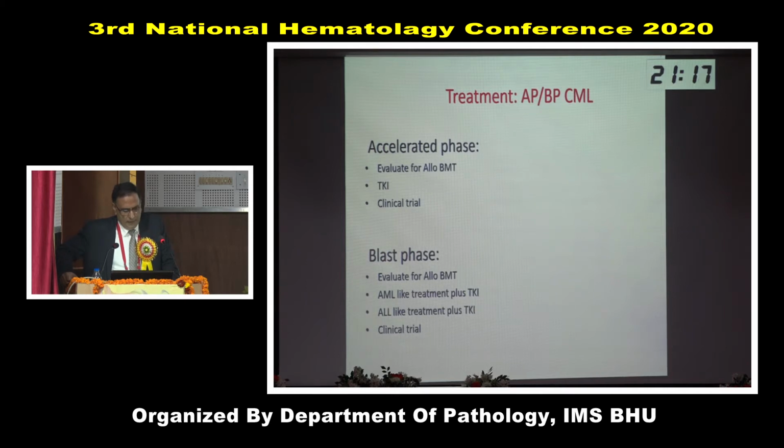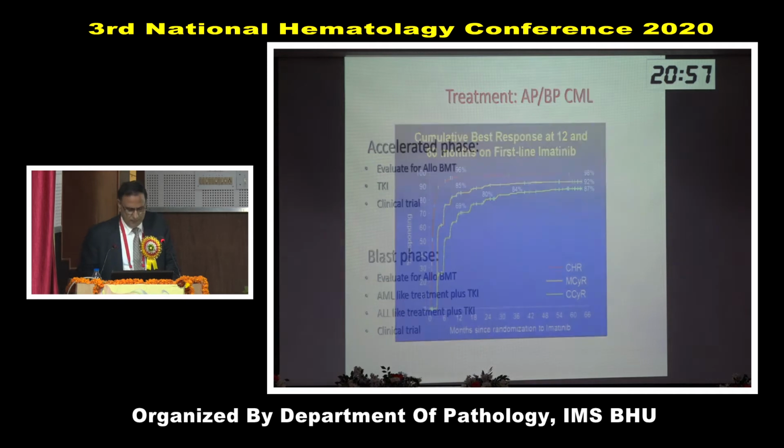Blast phase is very depressing to treat, but you must try for the possibility of bone marrow transplantation. If the patient has myeloid conversion, you give TKI plus AML-like treatment. If the patient has lymphoid conversion, you give TKI plus ALL-like treatment. And if possible, you can include the patient in clinical trials.